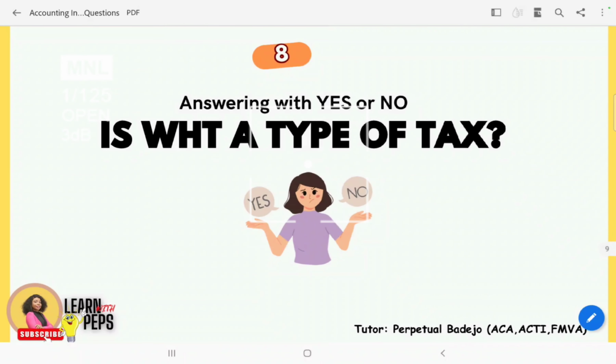So the 8th question that we have is, answering with a yes or no, is withholding tax a type of tax? The answer is no. Withholding tax is not a type of tax. It is an advance payment of income tax. There is no separate law that accounts for withholding tax.